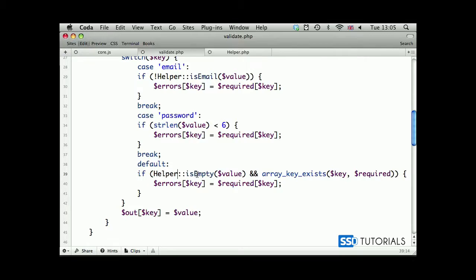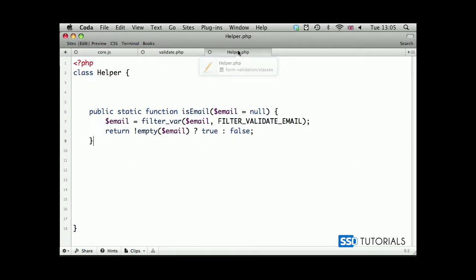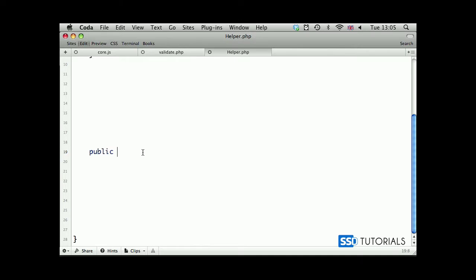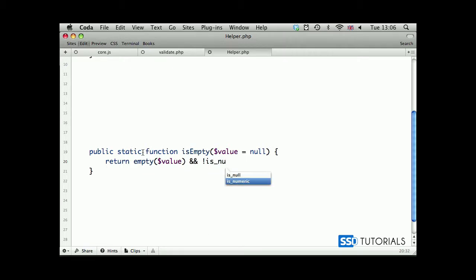So now we need to create our isEmpty method inside of the helper class. If we go back to our helper.php file, after our last static method, we create a new one called public static function isEmpty, and what we're going to be passing here is simply the value as a parameter. By default it will be null. And what we do here is just return empty value and exclamation mark is numeric value, then true, otherwise false.